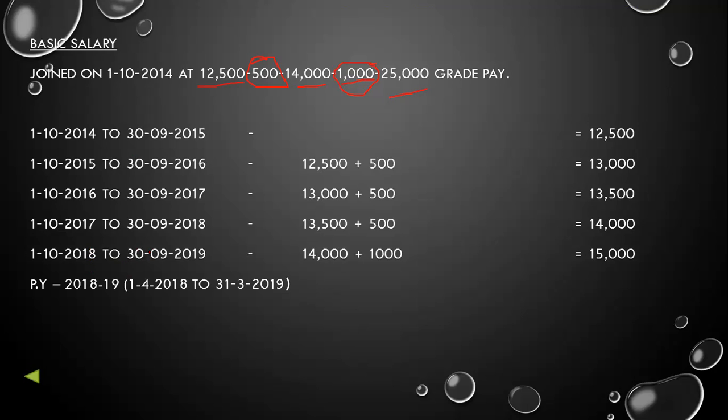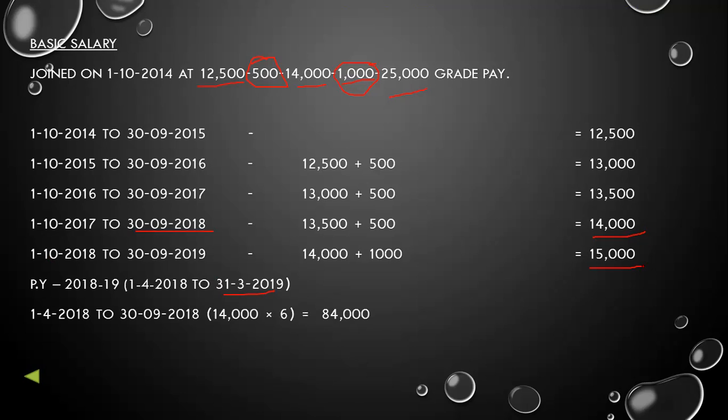So from 1st April 2018 to 30th September 2018, we will calculate 14,000 salary per month. Then from 1st October 2018 to 31st March 2019, we will consider 15,000 monthly salary.